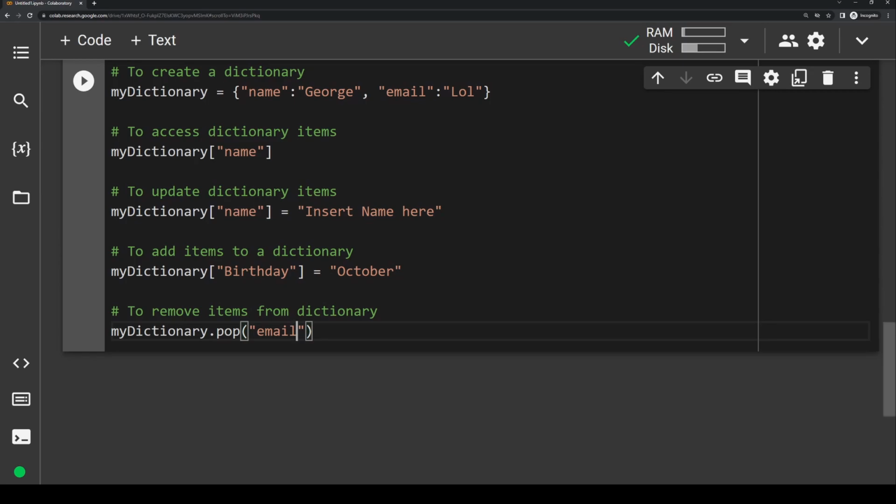So in this video, we covered the 4 data types that can store collections of data. You learned about lists, tuples, sets, and dictionaries. For lists, you learn how to make one, access values, update values, add values, and remove values. For tuples, you learn the exact same things minus updating values since you can't do that with tuples. For sets, you learn how to make them, how to add values to a set, and how to remove values from a set. And lastly, for dictionaries, you learned what key value pairs are, how to make a dictionary, how to access certain key value pairs, how to update values, how to add values, and how to remove values.